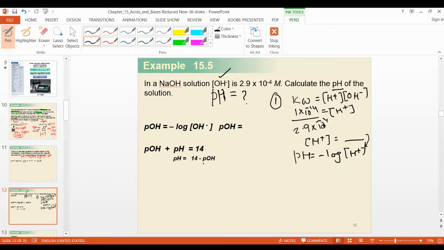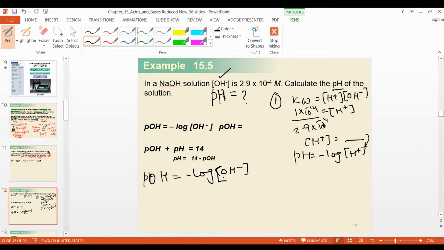This is one method. The second method: OH is given directly, so why add this complication? Directly calculate pOH, equal to negative log hydroxyl ion concentration.